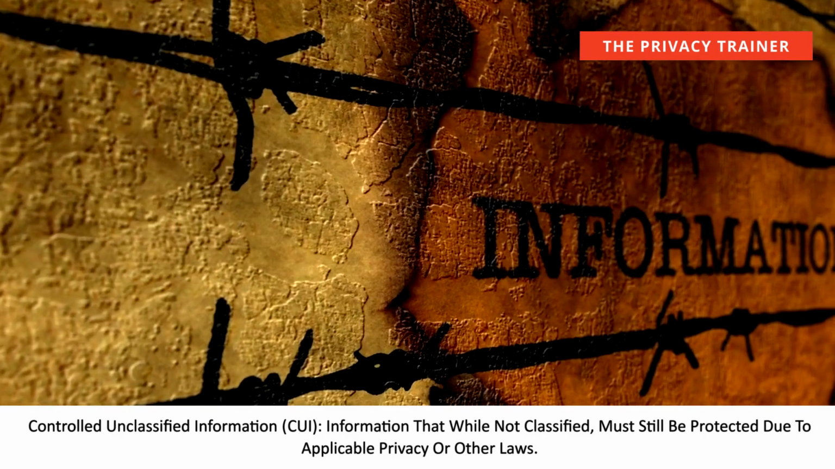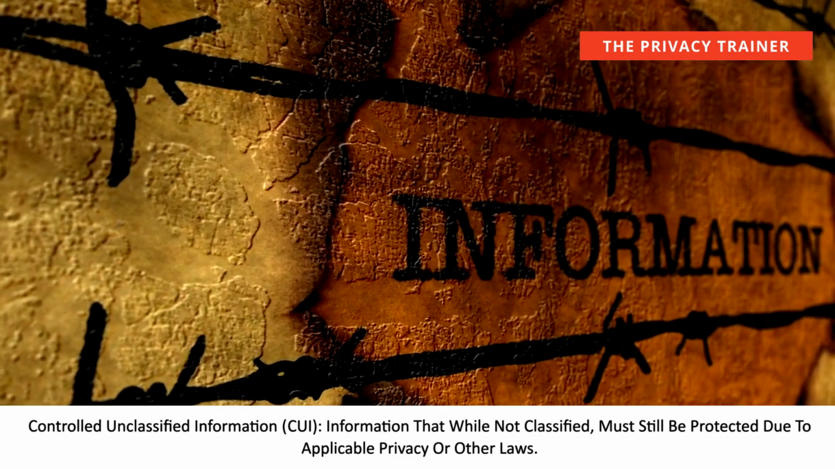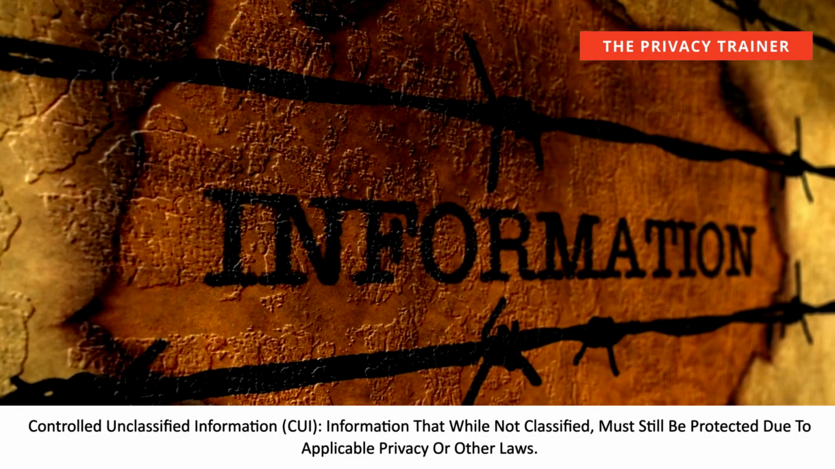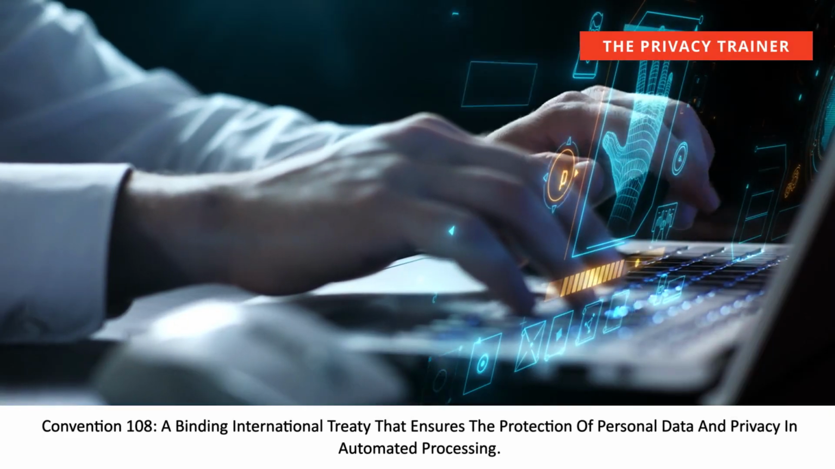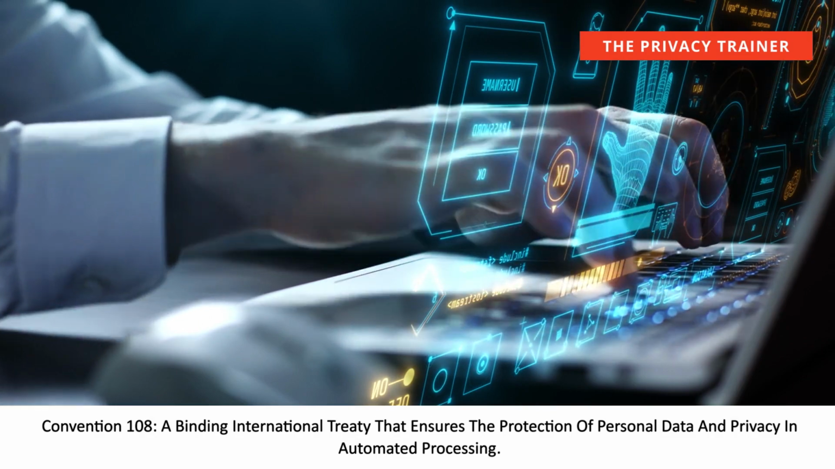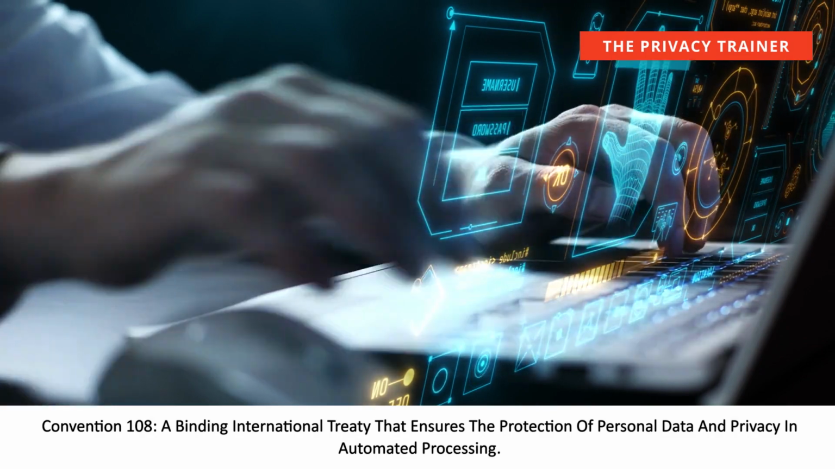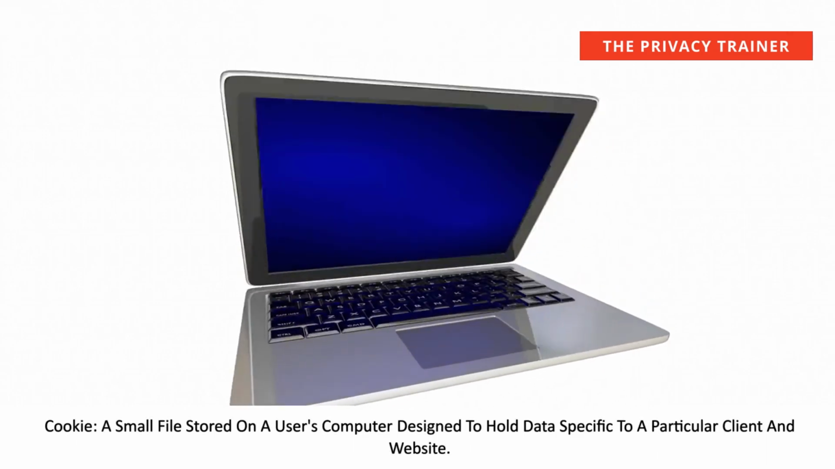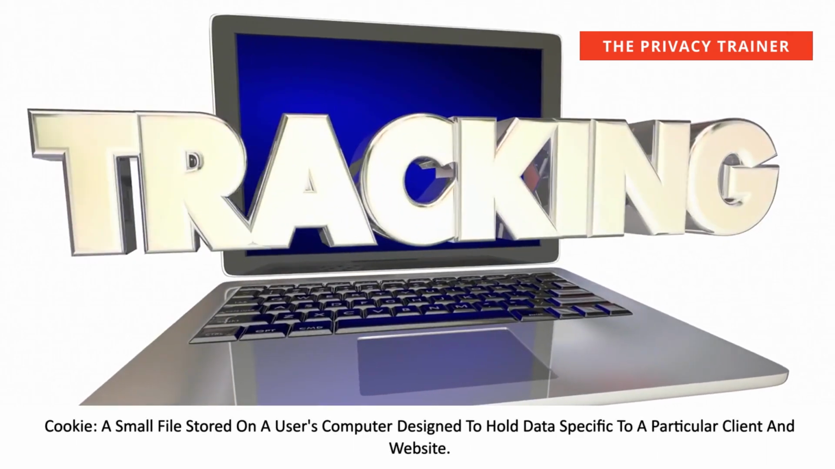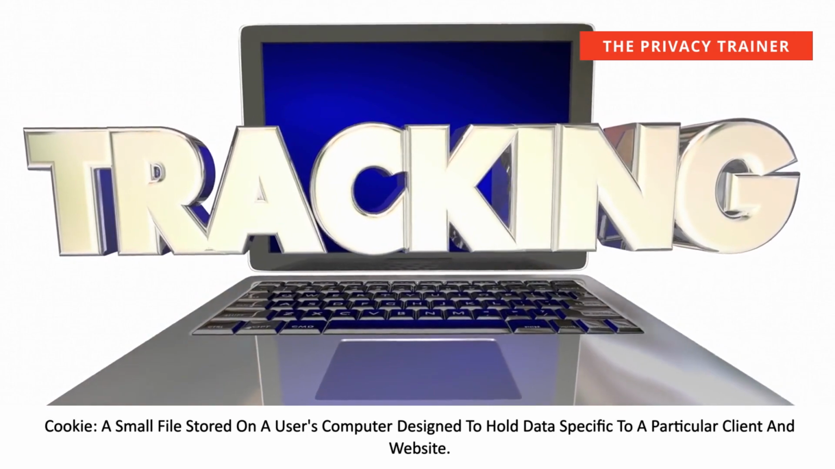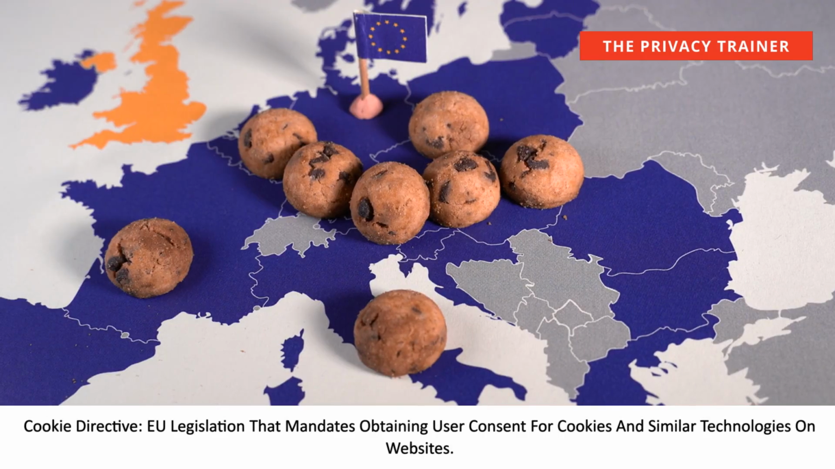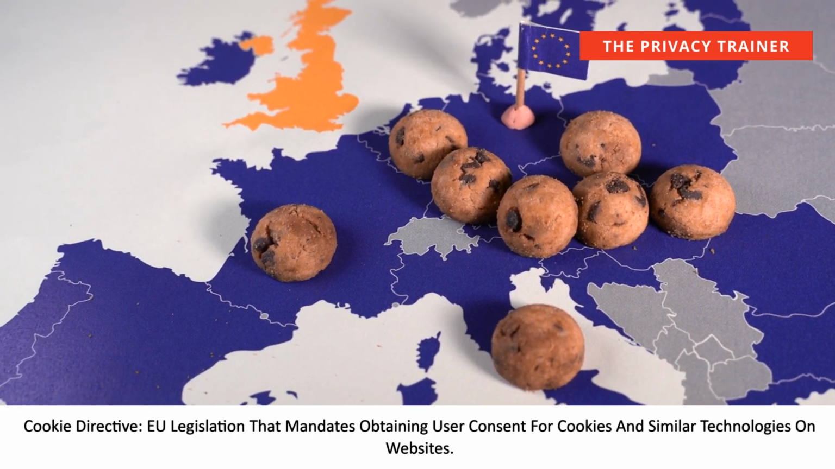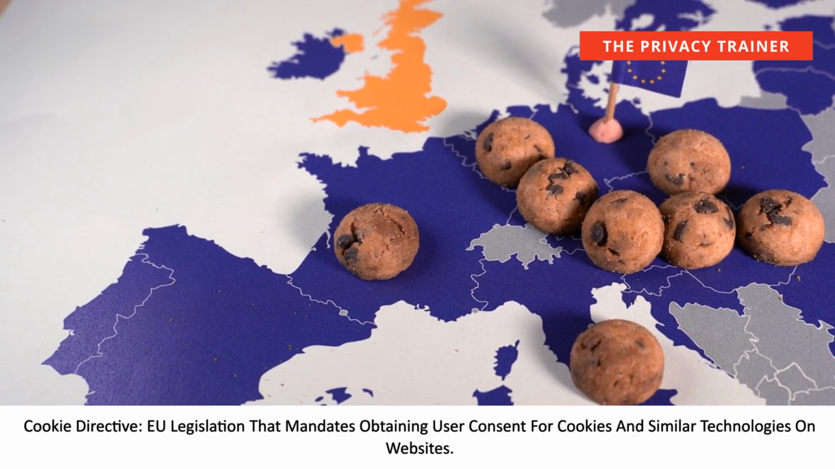Controlled unclassified information, CUI, information that while not classified, must still be protected due to applicable privacy or other laws. Convention 108, a binding international treaty that ensures the protection of personal data and privacy in automated processing. Cookie, a small file stored on a user's computer designed to hold data specific to a particular client and website. Cookie Directive, EU legislation that mandates obtaining user consent for cookies and similar technologies on websites.